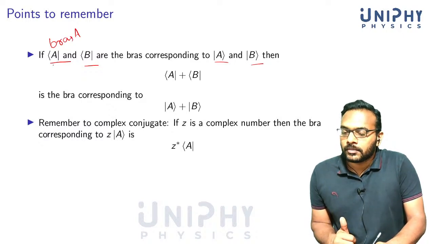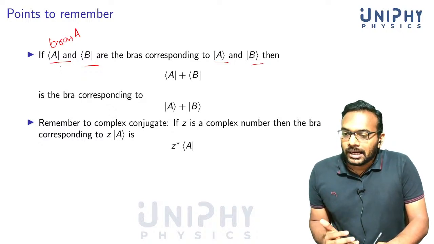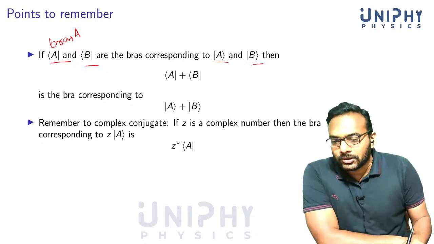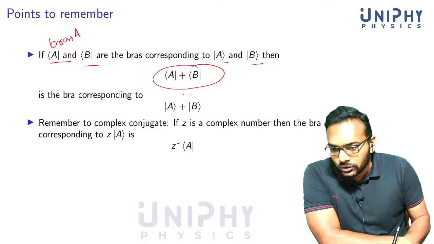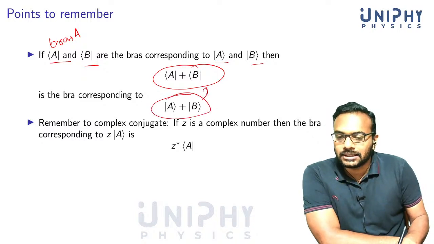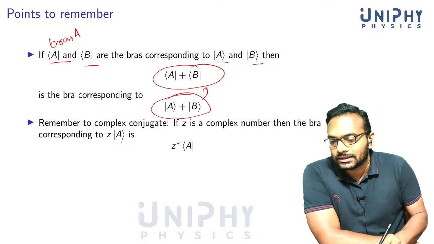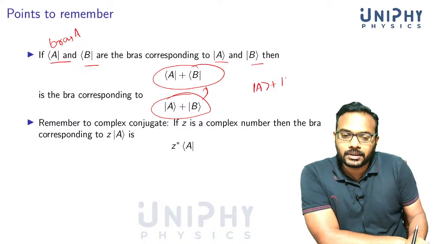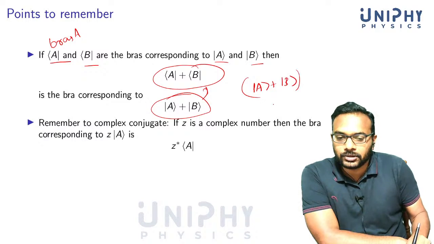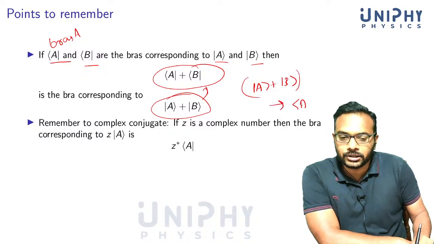So if bra A and bra B are the bras corresponding to ket A and ket B, then this would be the bra corresponding to A plus B. All right. So there is a linearity in that sense. Okay. So if you have a vector in the form A plus B, in order to get the corresponding bra, you just take the bra corresponding to each of the vectors.